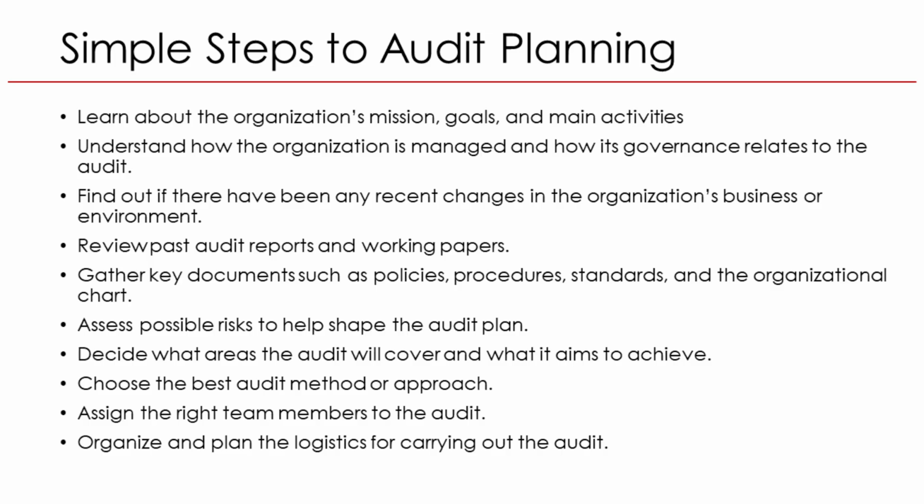Next, identify and assess risks to determine where to focus your audit. For example, if customer data is shared across multiple systems, data privacy controls might be a key audit area. Then, define the audit scope and objectives: what exactly you're auditing, and what results you want to achieve. Choose the right audit approach, whether you'll use interviews, document reviews, system testing, or data analytics. Finally, assign team members based on their skills and plan all logistics such as timelines, tools, and communication schedules. In short, good audit planning helps ensure efficiency, focus, and better audit results.